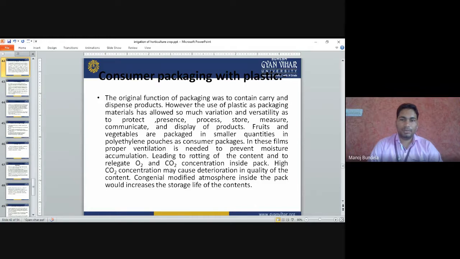and consumer packs. In these films, proper ventilation is needed to prevent moisture accumulation, which leads to rotting of the content, and to regulate the oxygen and CO2 concentration. High CO2 concentration may cause deterioration in the quality of the content. A congenial modified atmosphere inside the pack would increase the storage life of the content.